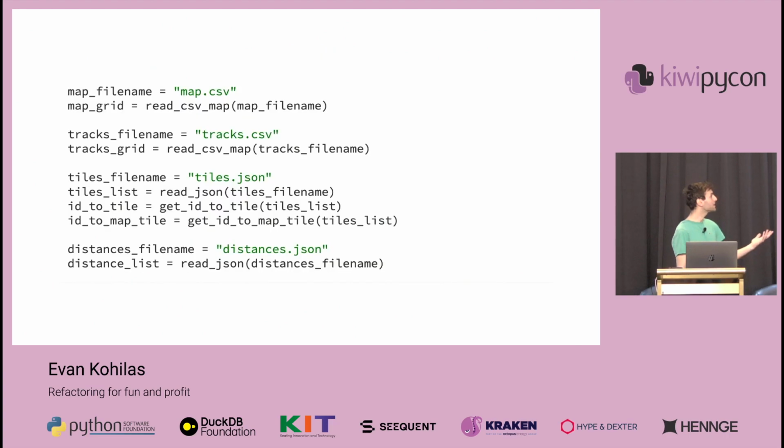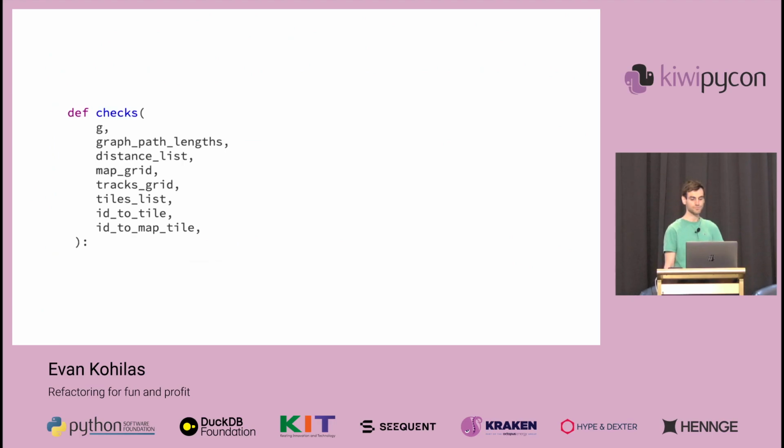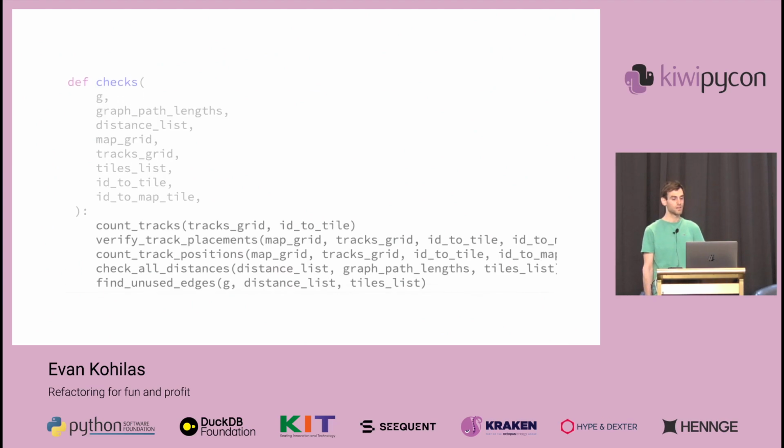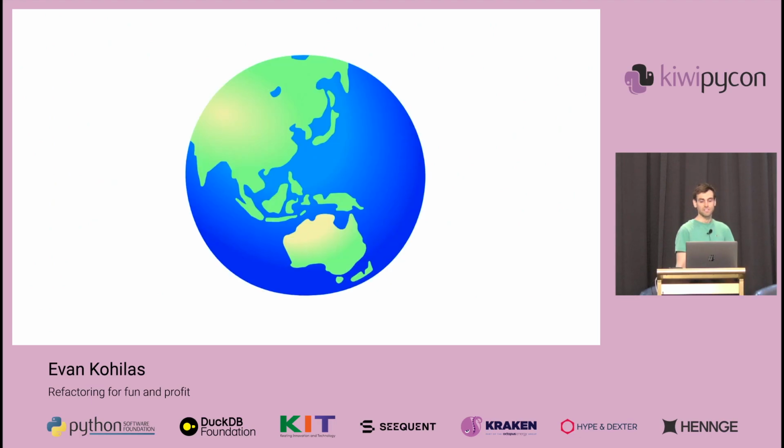If we take a look at the beginning, we'll see that there's a bunch of code, and some of that code loads some state into multiple variables. And when we take those variables and pass them into our function with many, many arguments, and then we pass those variables again individually into other functions, kind of messy. And while this is better than just having everything as global variables, it just didn't really work.